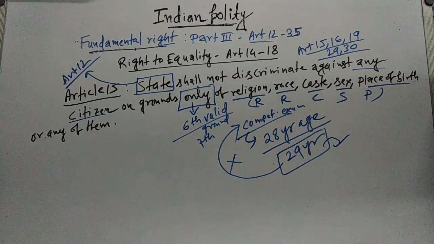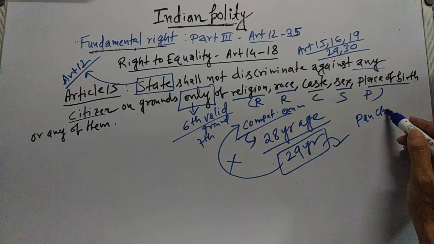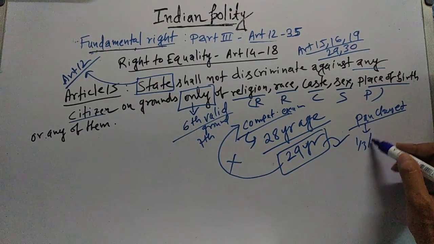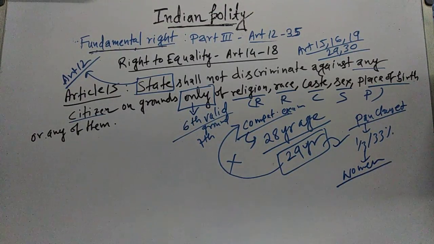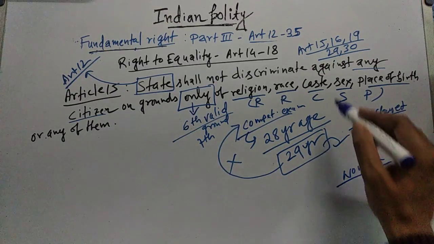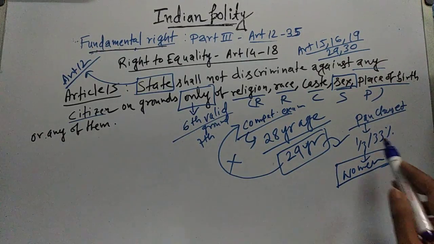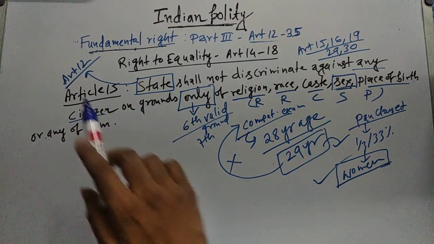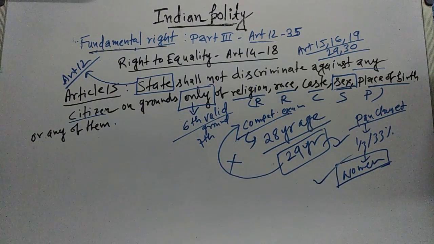And now you can say that we know in panchayat election, 1/3 or 33% seats are reserved for women. That means the state is discriminating on the basis of sex. That means the reservation is given in 33% seats in Panchayat for women. So this is clearly a violation of Article 15, because Article 15 is saying that the state shall not discriminate on the basis of sex, only on the basis of sex.